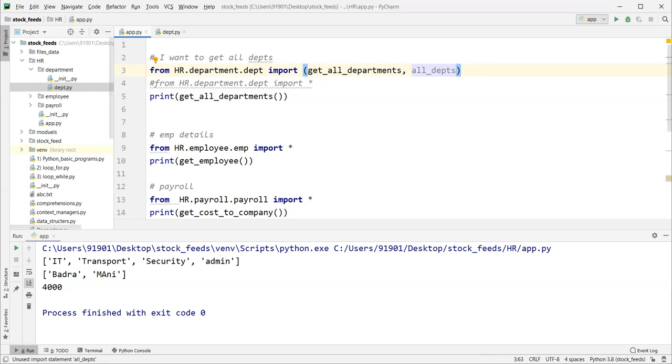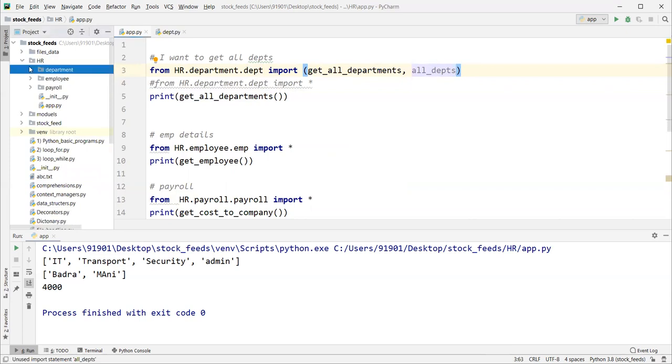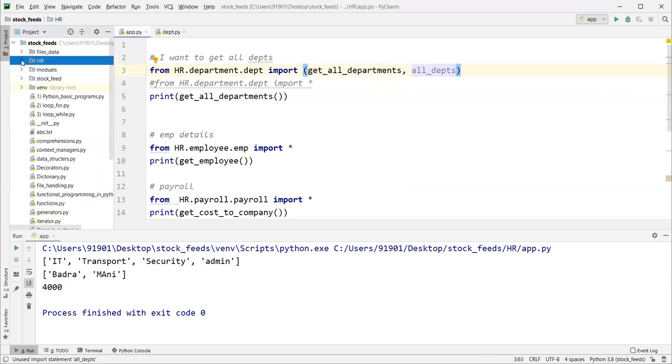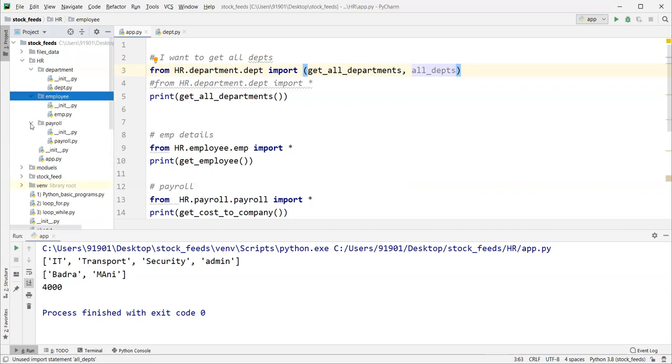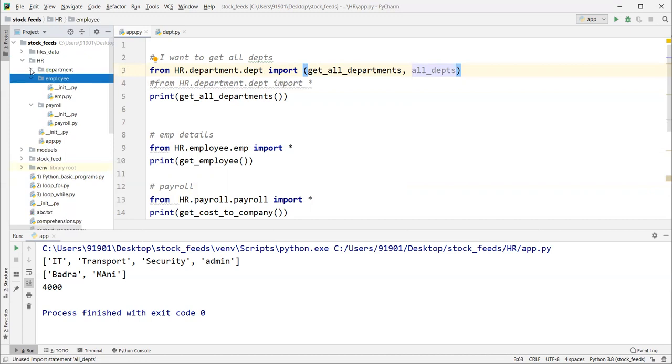So today what we have learned is how to create packages and modules in Python. We modularized our problem, right, guys? We split our HR management into 3 high-level packages. Again, inside department, all department stuff can be split into different modules. So this is what modularizing is: segregating the large thing into smaller units. Like this, we create packages, and after that we structure. Basically, every project will have a structure in the form of packages like this.